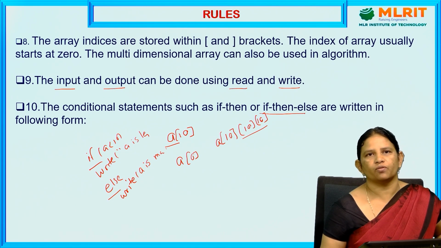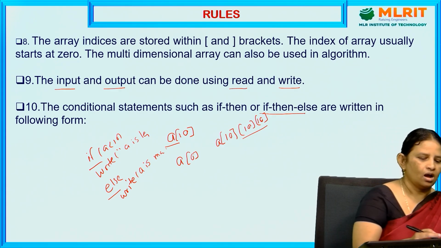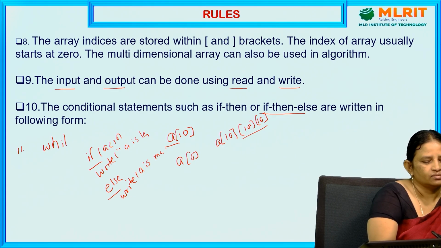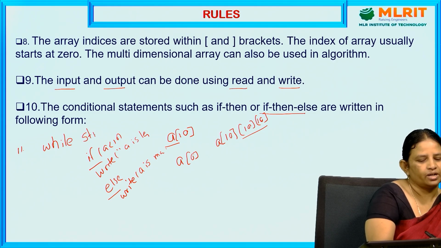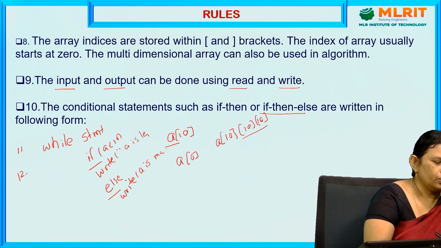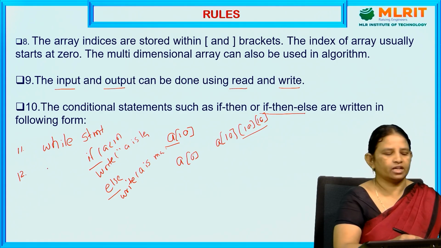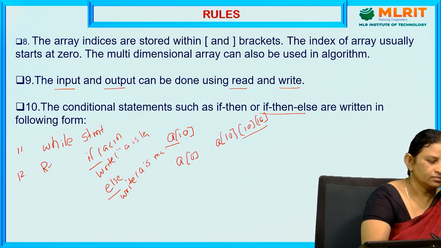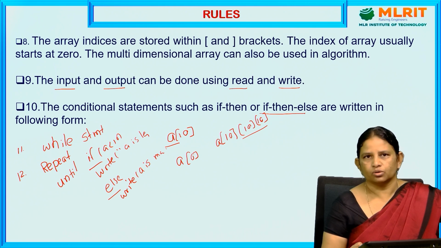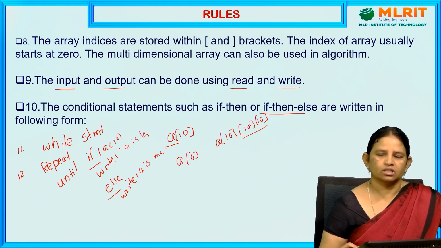Input and output, conditional statements, and also the while statement are supported in the pseudocode. Then do while, in the form of repeat until, is also supported in pseudocode. So all these rules we are going to follow for expressing an algorithm.